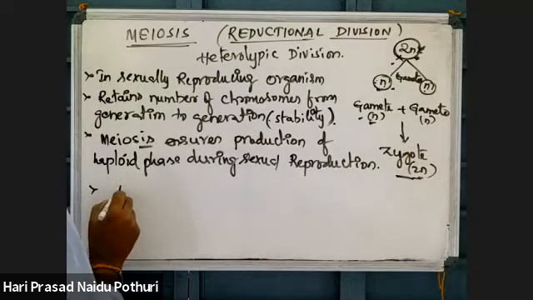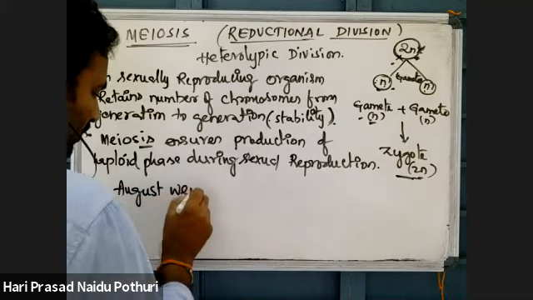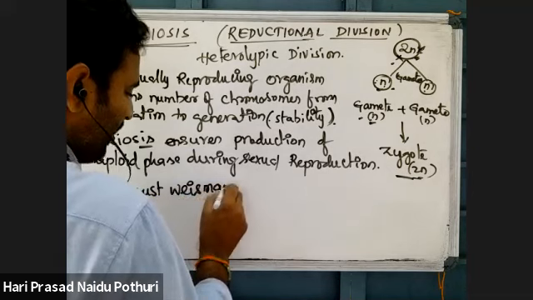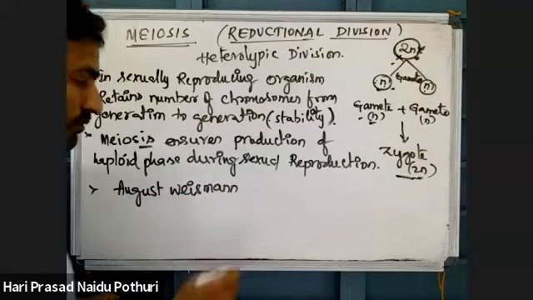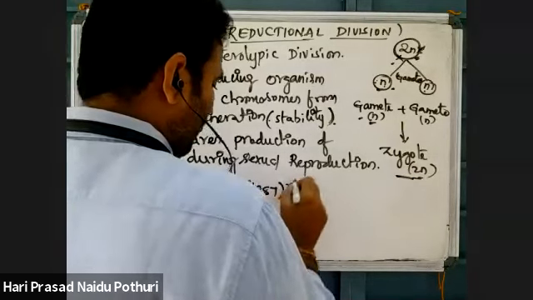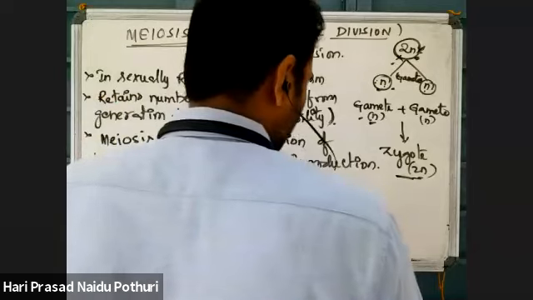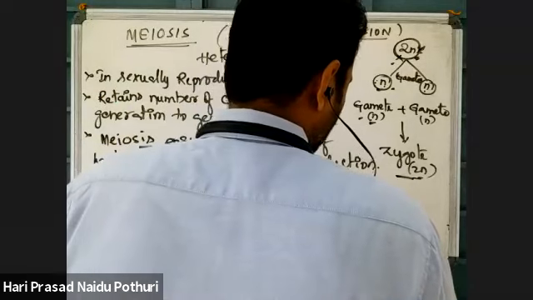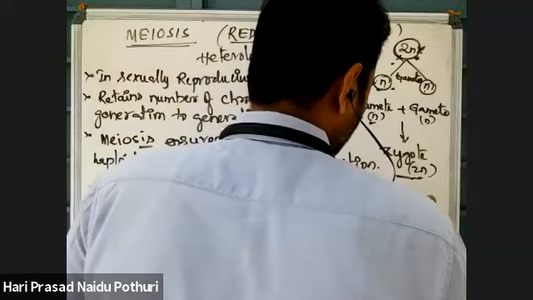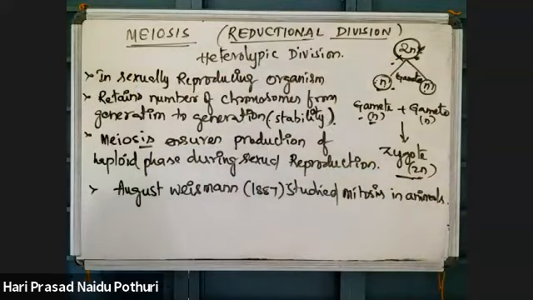Next. In animal cells, mitosis was first studied by August Weismann.